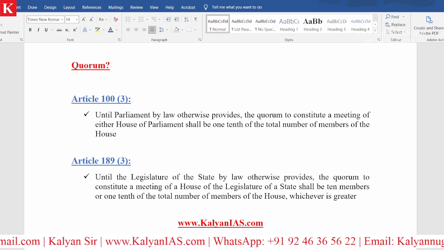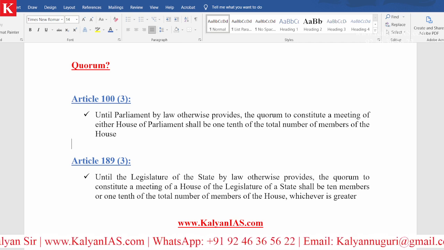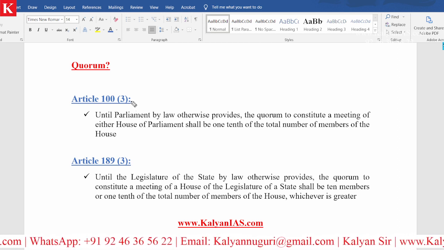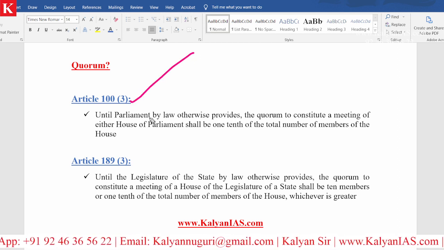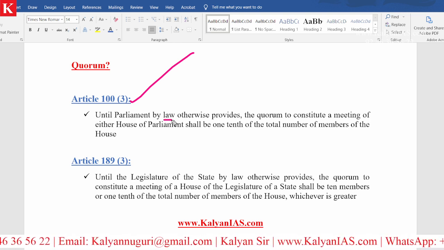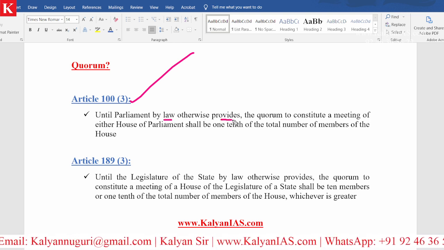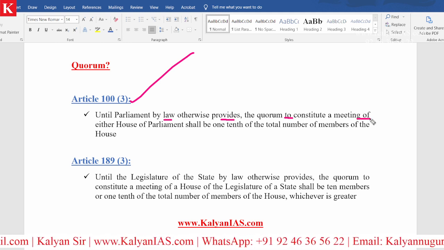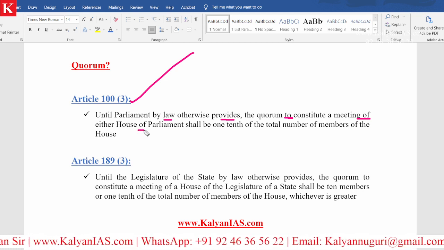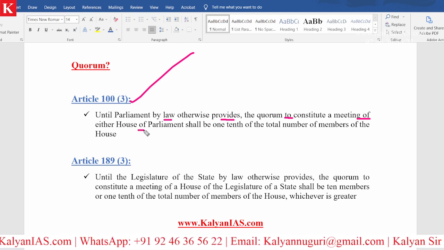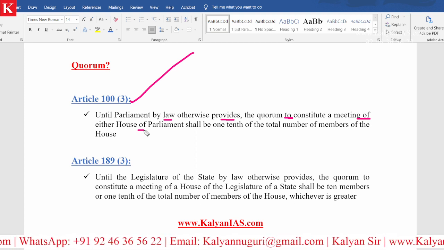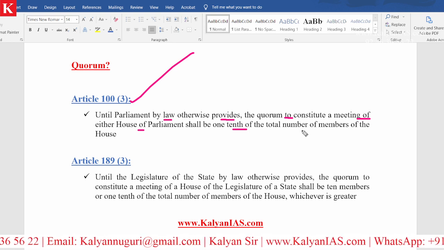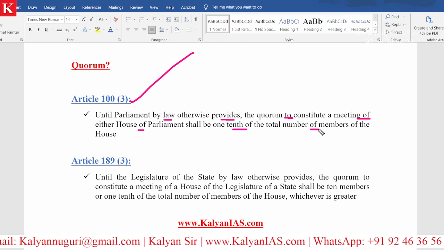Here it is. So quorum is equal to the minimum strength that is required to run the show. Under article number 100 clause 3, until parliament by law otherwise provides, the quorum to constitute a meeting of either house of parliament, be it Lok Sabha as well as Rajya Sabha, shall be 1/10 of the total number of members of the house.